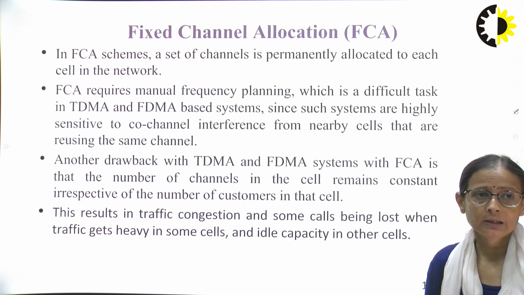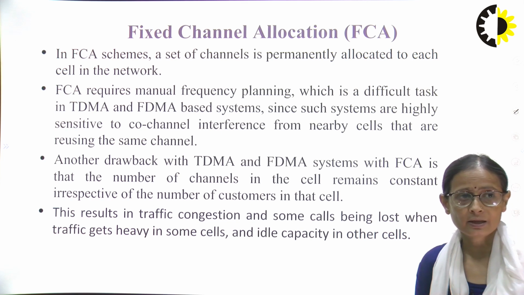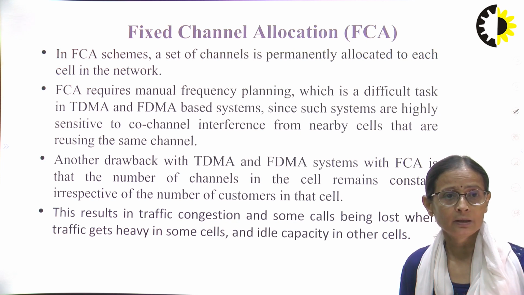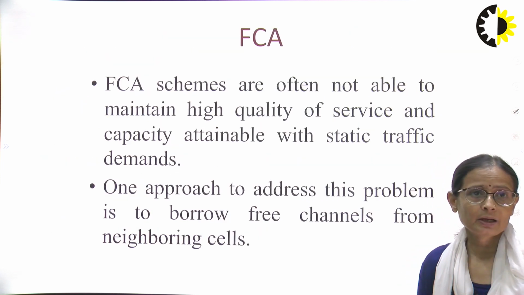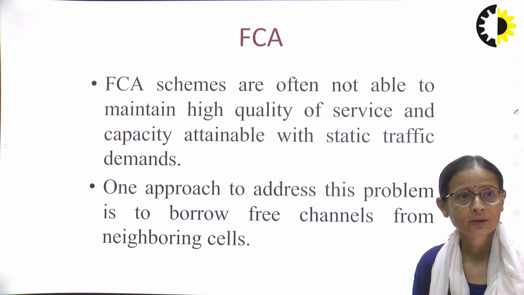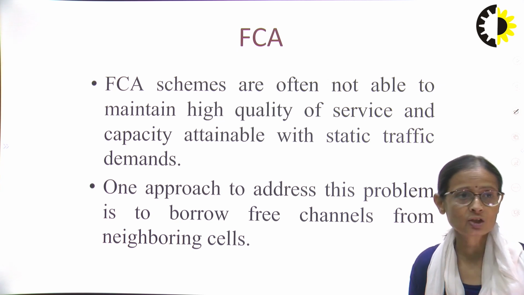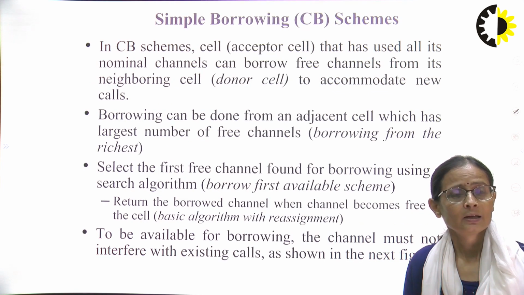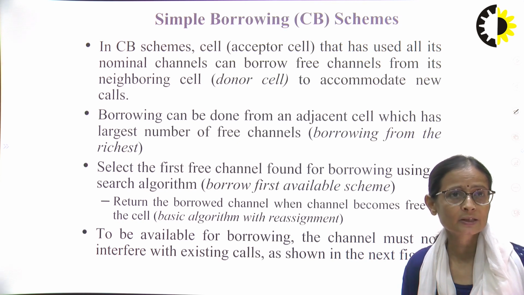This results in traffic congestion and some calls being lost when the traffic gets heavy in some cells whereas it is idle in other cells. So FCA schemes are often not able to maintain high quality of service and capacity, and one approach is to borrow the free channels from the neighboring cells, and it leads to a scheme which is known by the name simple borrowing or CB scheme.